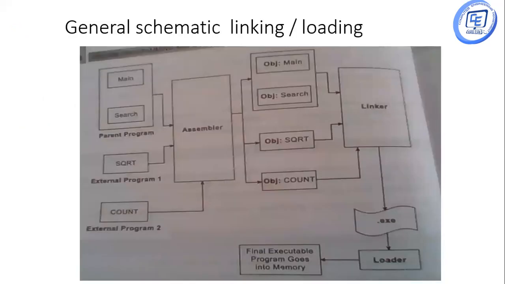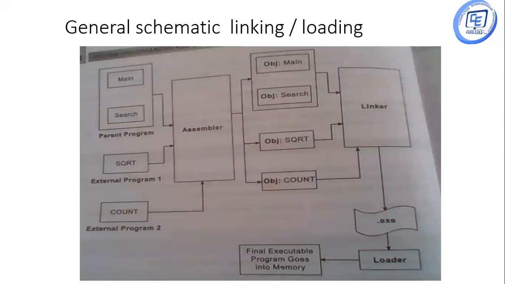This is the general schematic of linking and loading. Here there are three programs: a parent program, external program 1 and external program 2. All these programs are input to the assembler. The assembler takes all these programs, assembles them and generates different object modules for the different programs. So there are now three object modules.